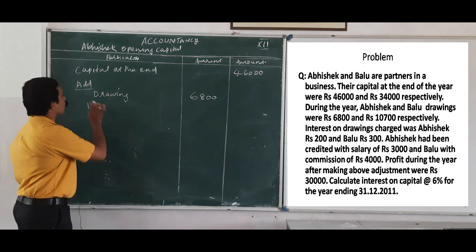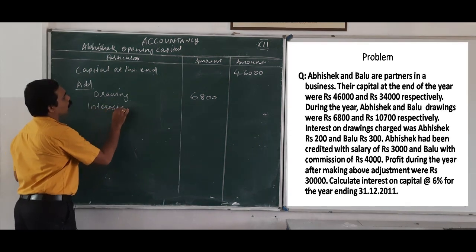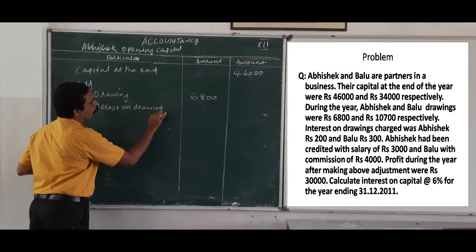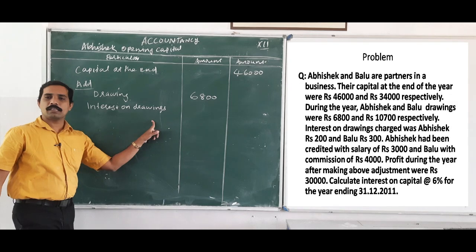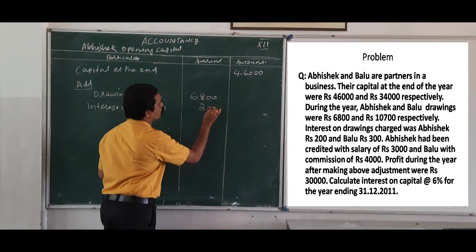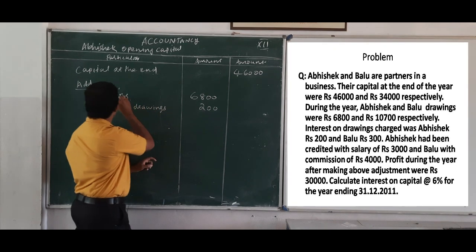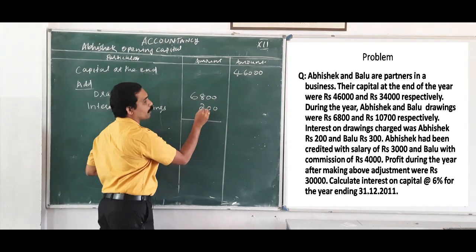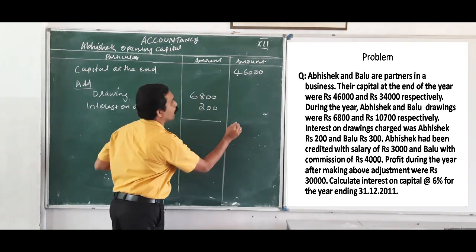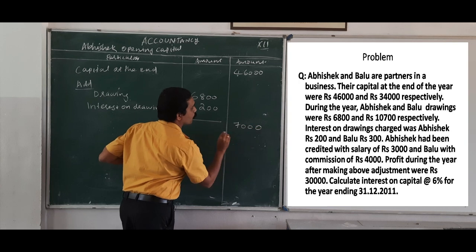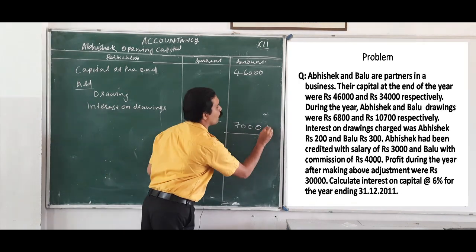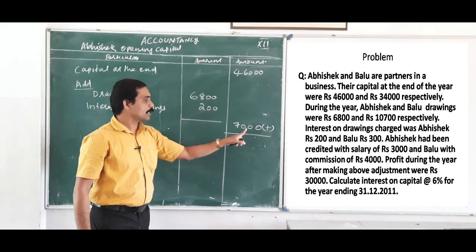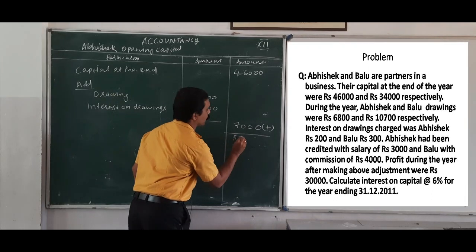So we also want to add interest on drawings, which is 200. So there are only two adding items, drawings and interest on drawings. So 6,800 plus 200 is 7,000. We want to add this amount: 46,000 plus 7,000 is 53,000.